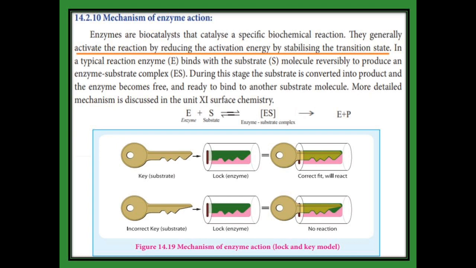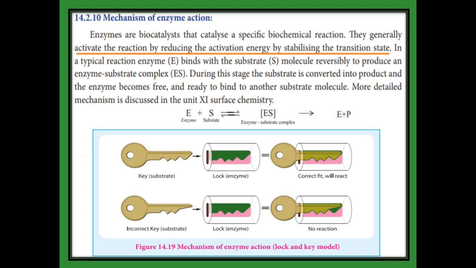Afterward the enzyme will separate and produce the product. Without the enzyme, the product forms at a slow rate. When the enzyme is added, the product forms very fast, because it reduces the activation energy so that the transition state is stabilized.